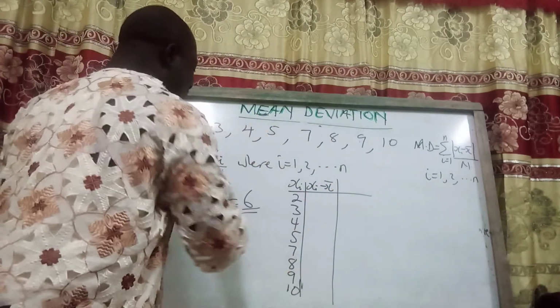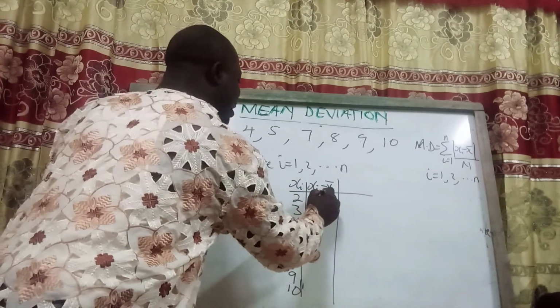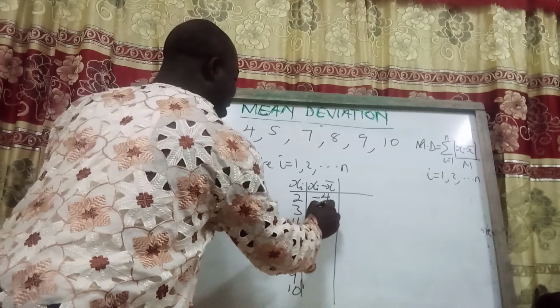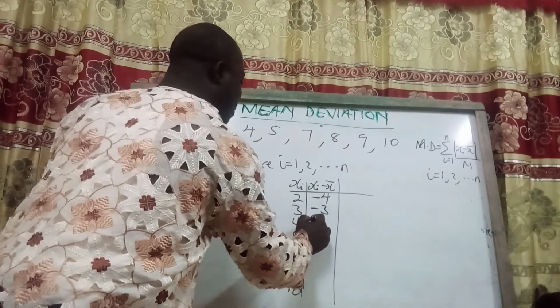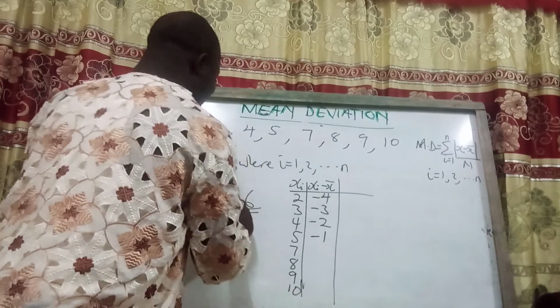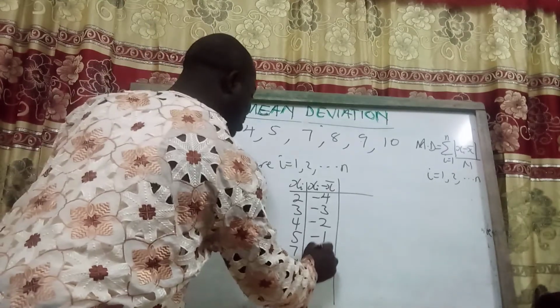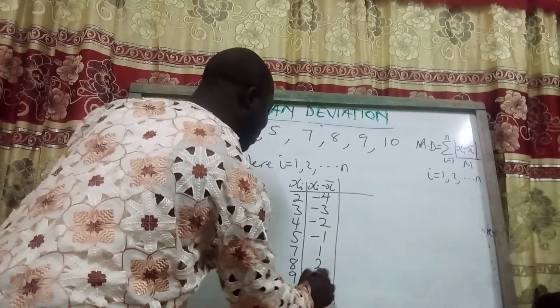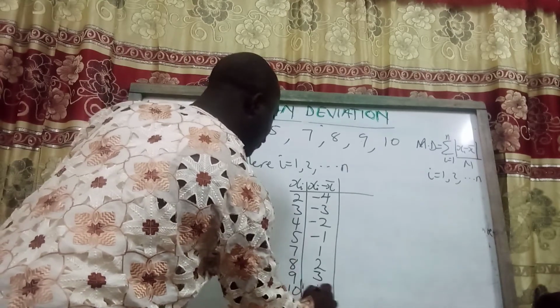So 2 minus 6 is minus 4. 3 minus 6 is minus 3. 4 minus 6, minus 2. 5 minus 6, minus 1. 7 minus 6, 1. 8 minus 6, 2. 9 minus 6, 3. 10 minus 6, 4.